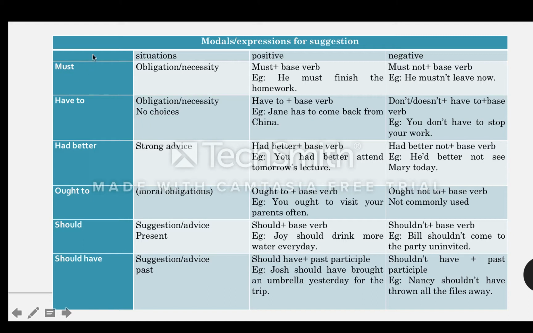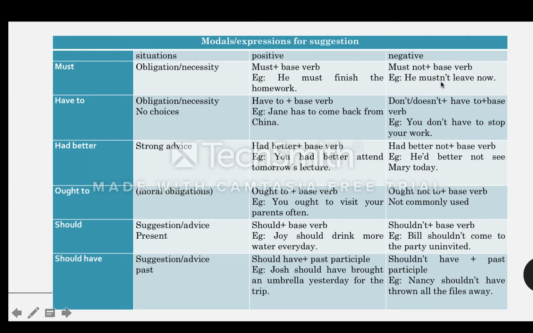Now the first one we are looking at is must. This modal verb is used for obligation or necessity. The positive one comes with a base verb, and negative one is must not plus a base verb. So here it's his obligation as a student to finish homework. So he must finish homework. He must because it's his job.